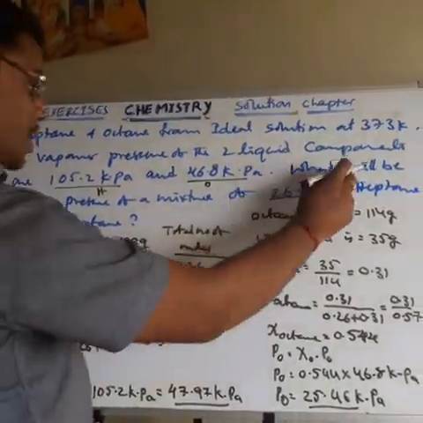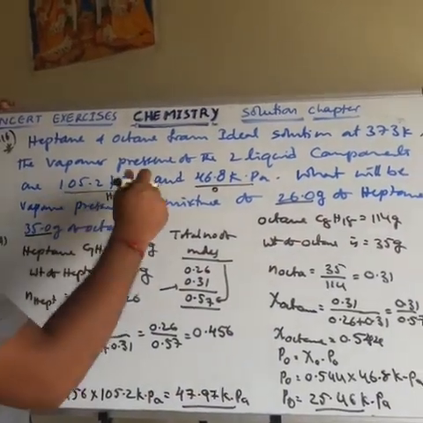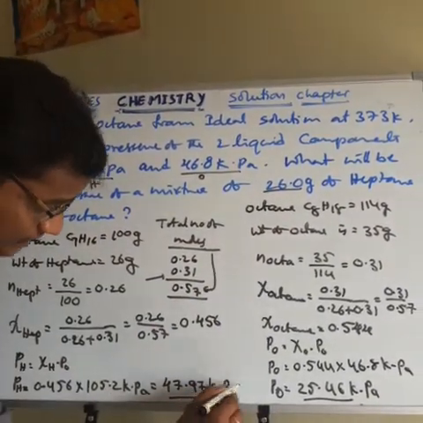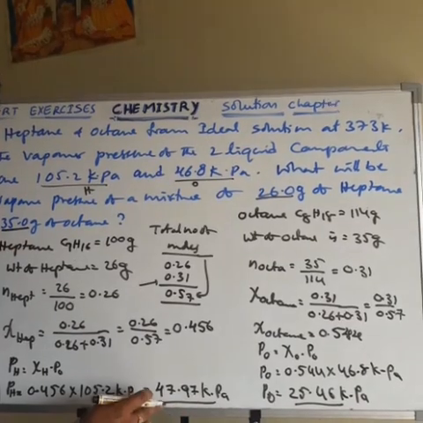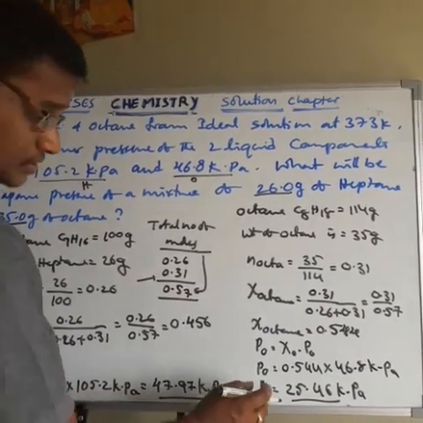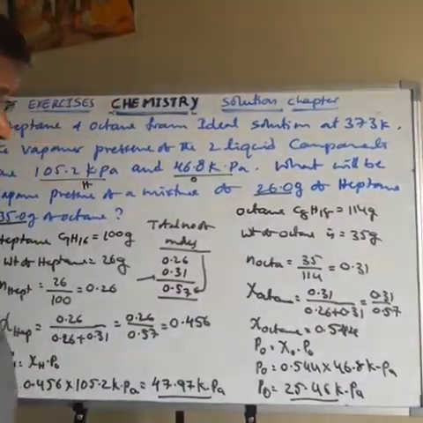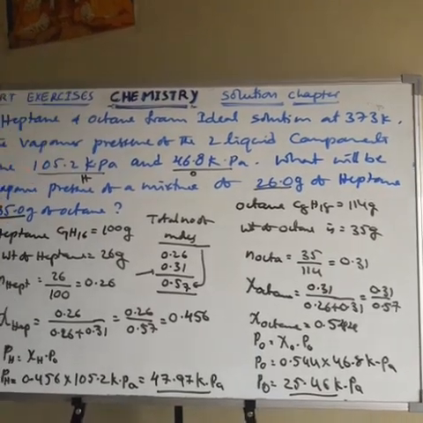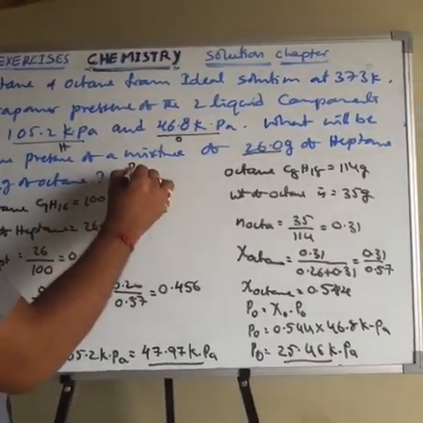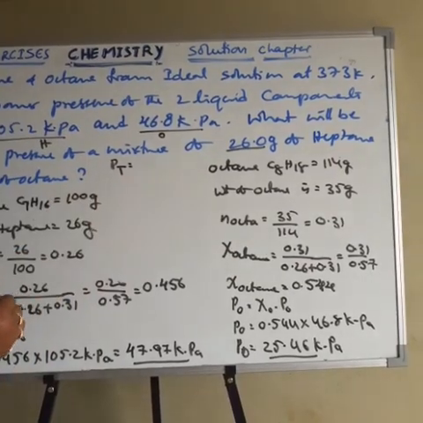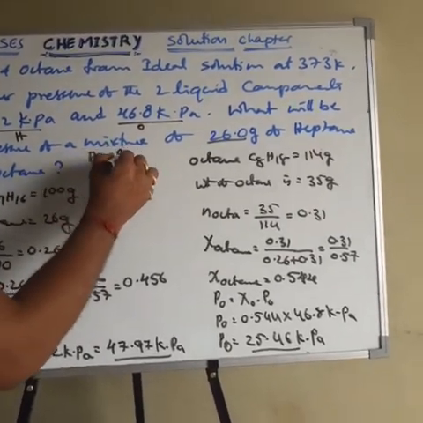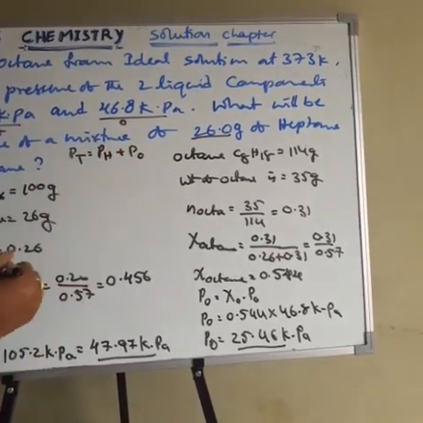But the question asks what will be the vapor pressure of the mixture, which means adding these two. Total vapor pressure is equal to the partial pressure of heptane plus the partial pressure of octane.